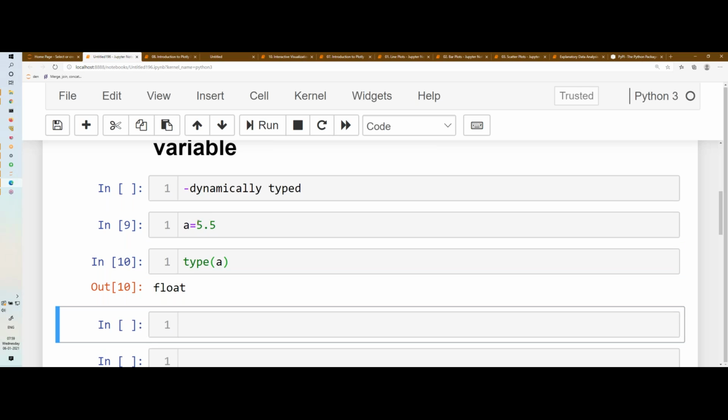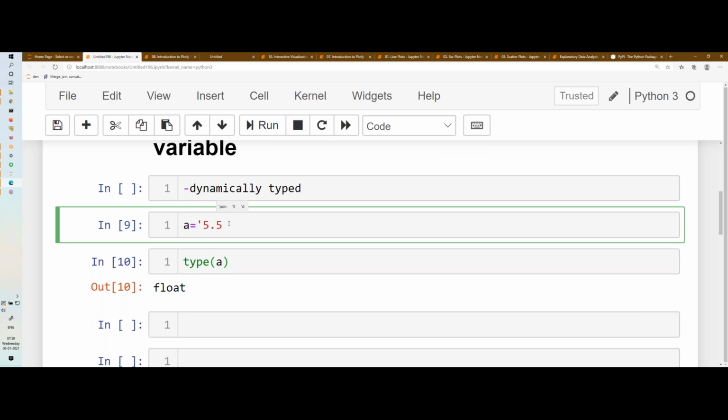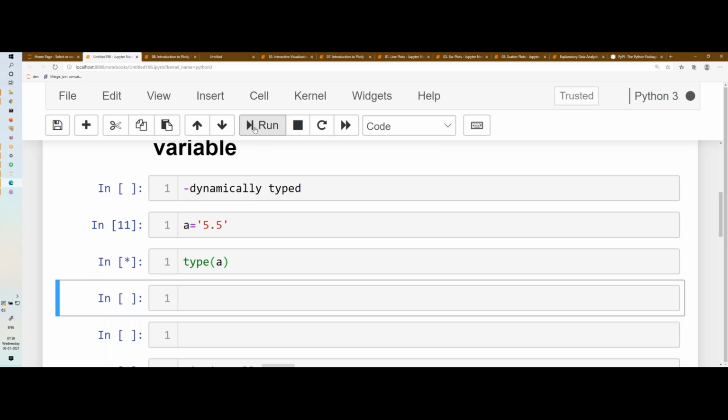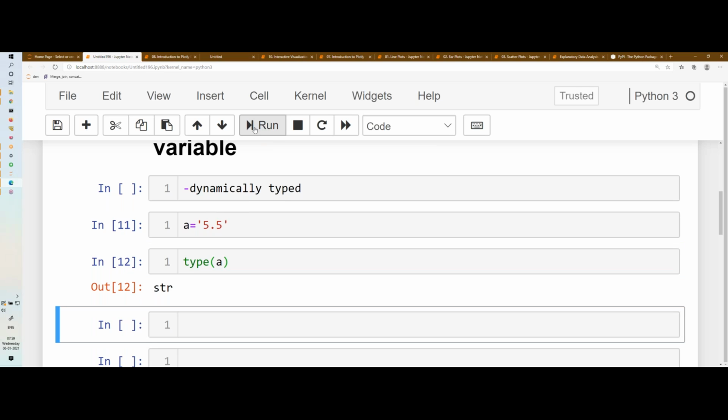Now what I will do is write this 5.5 within quotes, as a string. If I run this, you can see this is now a string. Initially the variable is an integer, then a float, and then a string. So the variable type changes based on what value I am assigning. The type of the variable is automatically defined by the interpreter. This property is called dynamically typed. So if you see in any textbook that variables are dynamically typed in Python, what they mean is no need to declare the data type. It is auto-declared by the interpreter.